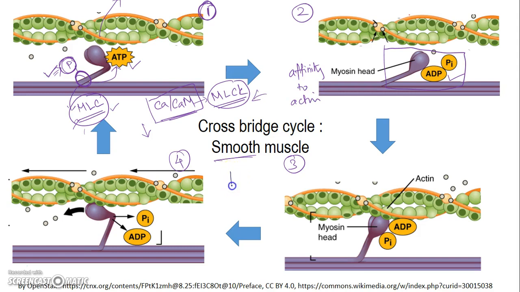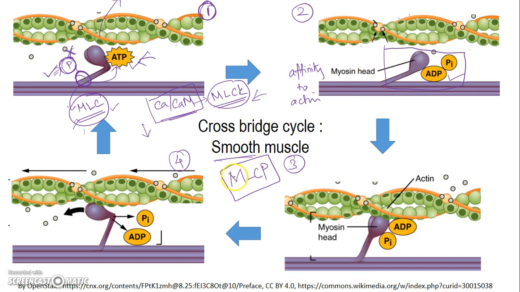What we need is one more enzyme, called myosin light chain phosphatase, MLCP, which will remove the phosphate group that was added to the myosin light chain. This causes a decrease in ATP hydrolysing capacity. The ATPase activity is decreased, so the ADP and Pi cannot form, the affinity cannot be increased, the myosin cannot contract, and the muscle goes into relaxation.